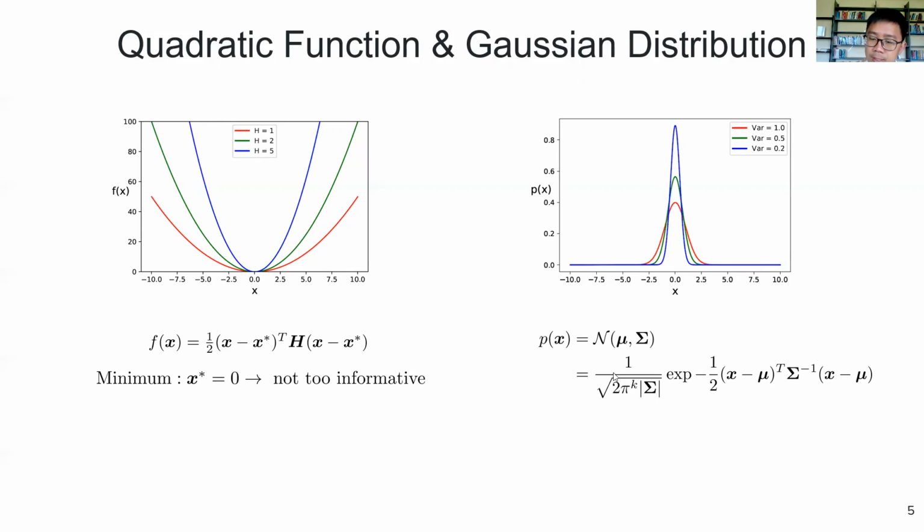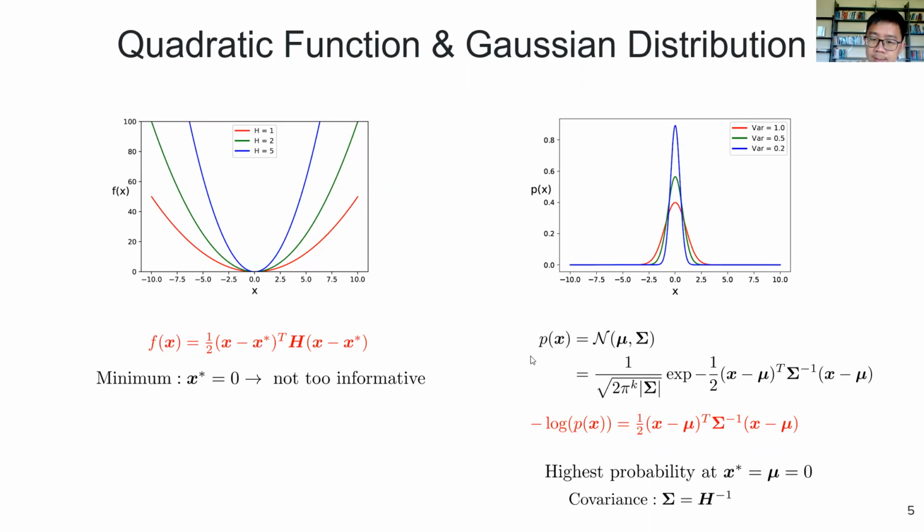This is the equation of probability density function of Gaussian. And what is the connection between the Gaussian distribution and the quadratic function? Well, if we take the negative log probability of x, we can see that the equation is basically a quadratic function. And if we compare this equation and this equation, we can see that the mean of the Gaussian is equal to x star, the solution of the minimum of the cost function, while the sigma, the covariance, is inversely proportional to the Hessian, the curvature.